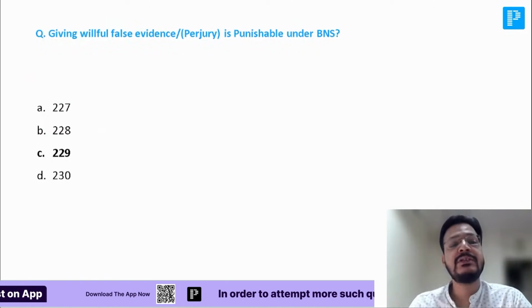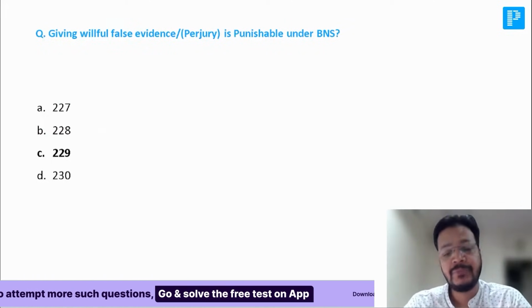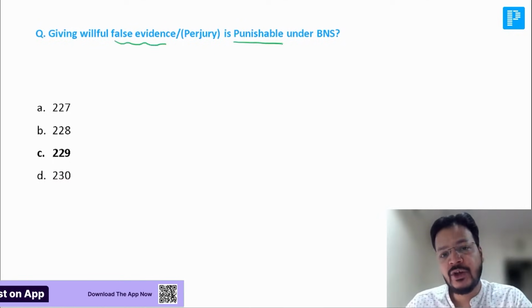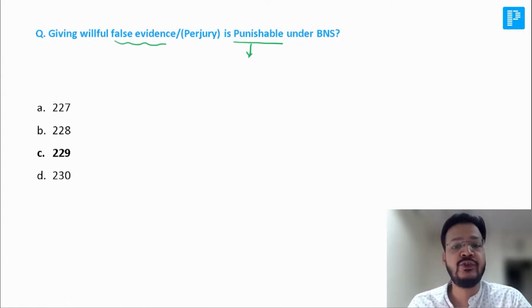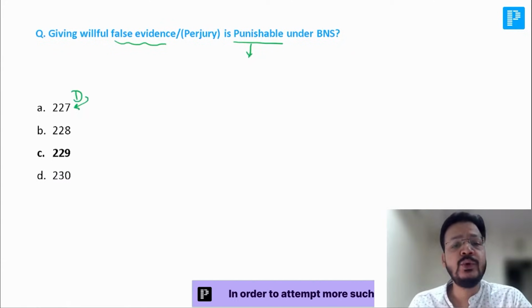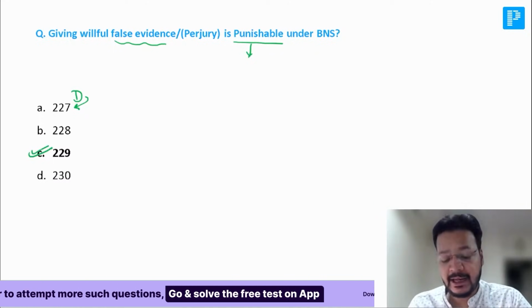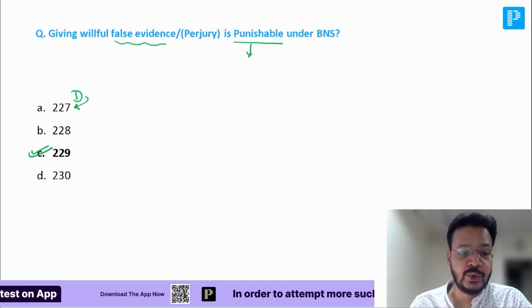Now, this question is very important. Many people commit mistakes in the exam. Giving willful false evidence is punishable. It is not the definition, my dear friend. Giving willful false evidence, which is known as perjury, is punishable under which section of BNS? Definition of perjury is 227, but the punishment of perjury is 229. Be careful, here punishment is asked. So punishment of perjury is 229 BNS.